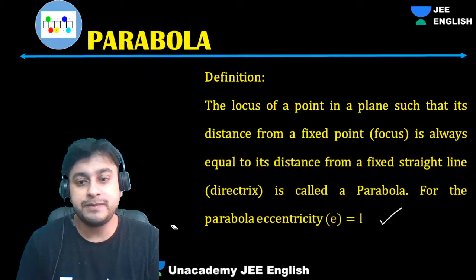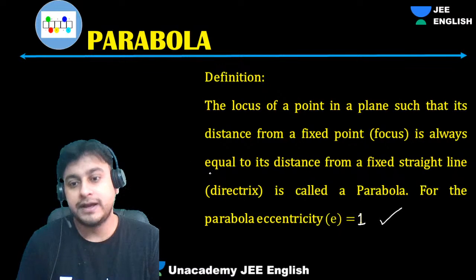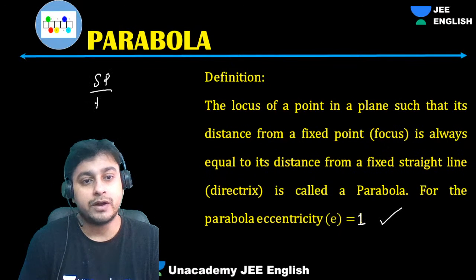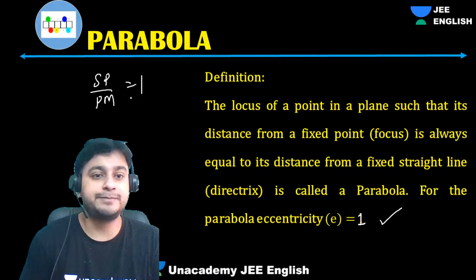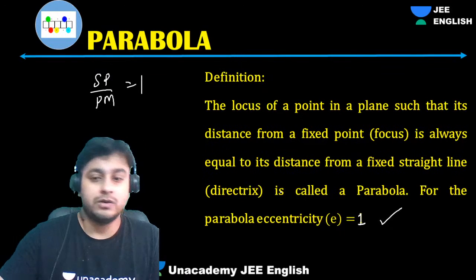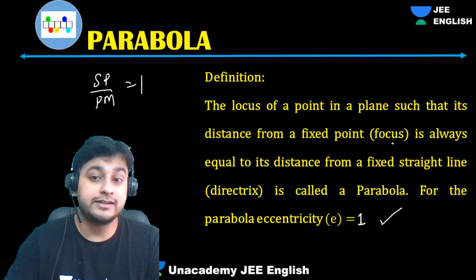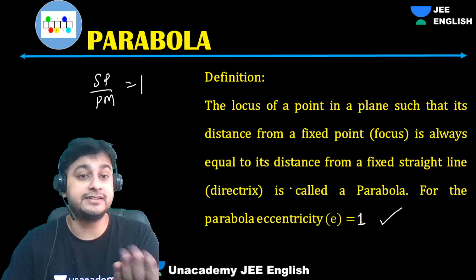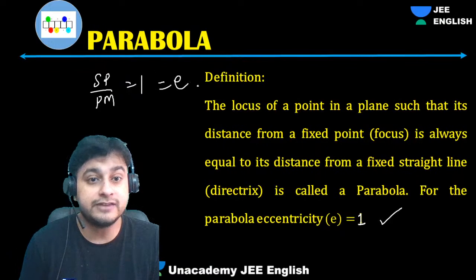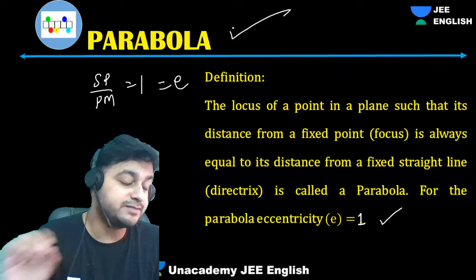The distance SP by PM is 1. We all know that SP should be equal to PM. That's the reason why your eccentricity will be 1. So that's the definition. Small things, but very, very important.